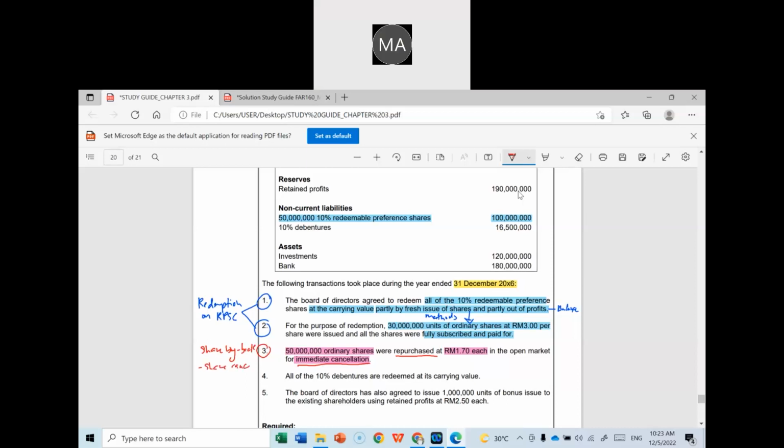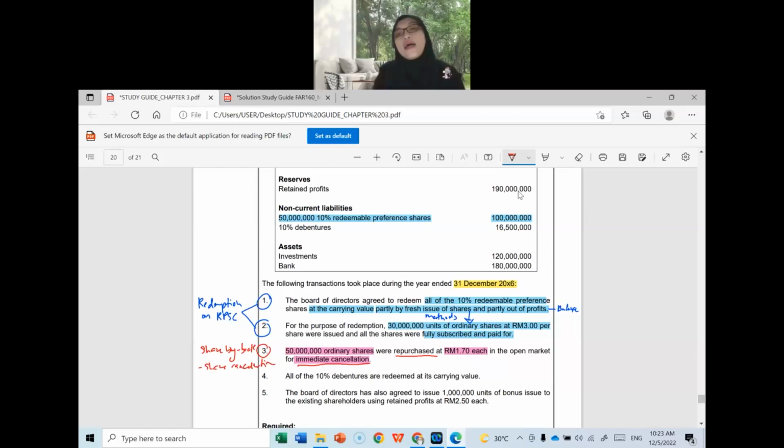Remember, I have taught you previously, when the company cancels the shares, according to the Companies Act 2016, the company must maintain back the shares repurchased by taking the cost of shares repurchased from which account, class? Retained profit.